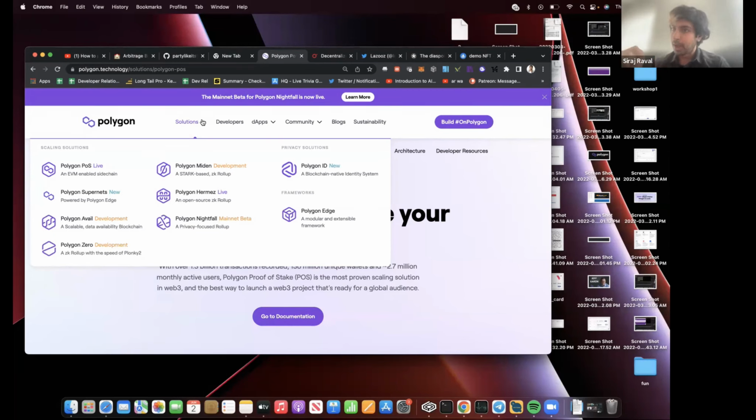Once you deploy your app to Polygon's blockchain, it's going to send all that data to Ethereum. So even though you've deployed it to Polygon, your app also lives on Ethereum. But what you get by deploying it to Polygon is not having to pay gas fees. How is this possible? How is this possible?